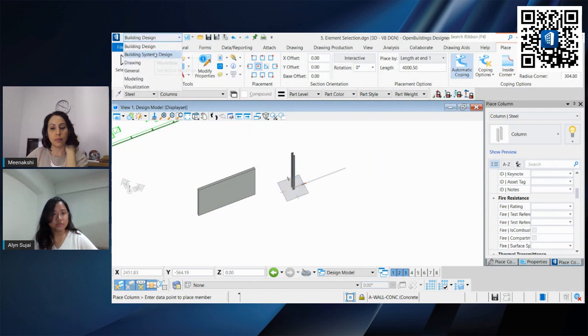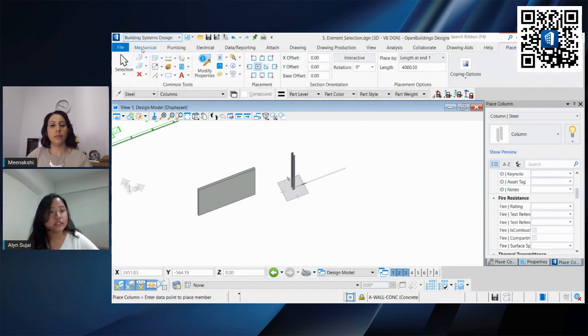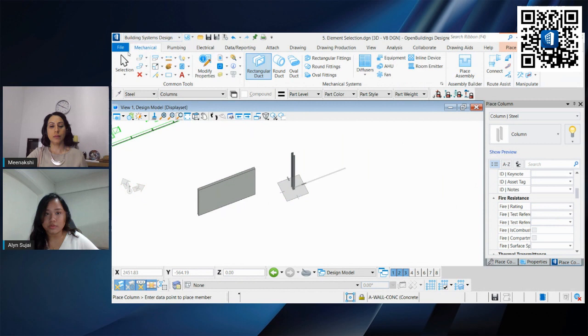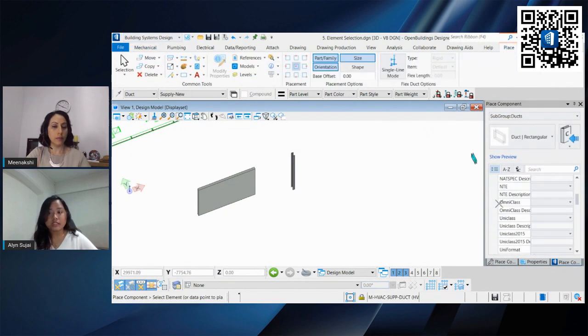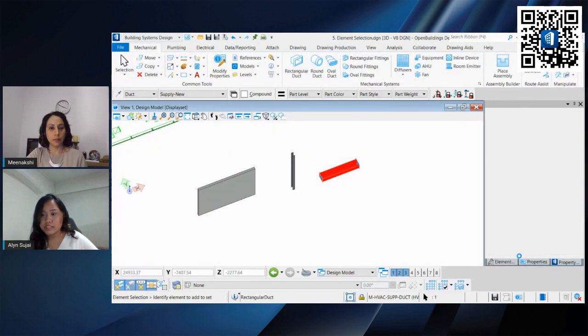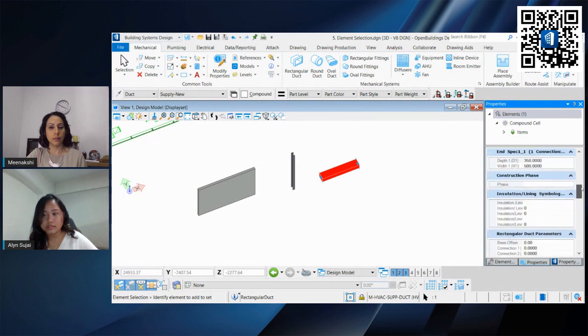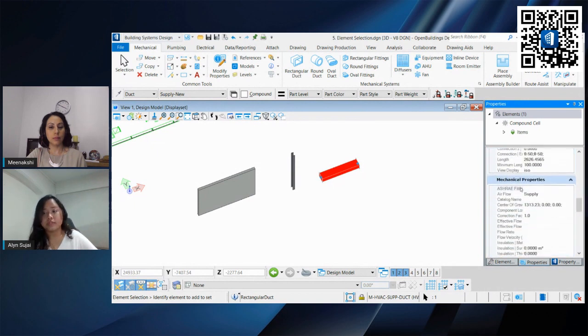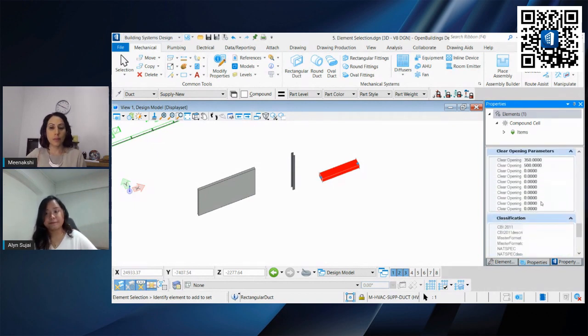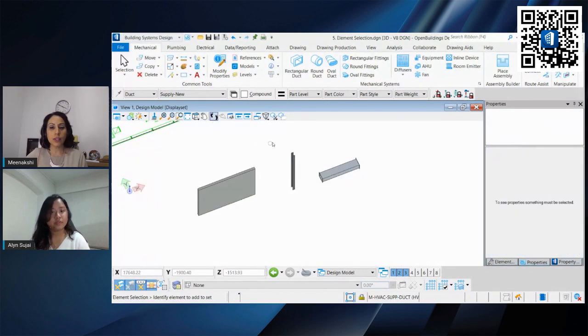Okay, let's go to building system design, mechanical. You can also place a duct, either a supply, exhaust, or a return ducting, definitely. And with this data, remember these are BIM components, so you're able to see BIM properties. Oh, that's great.